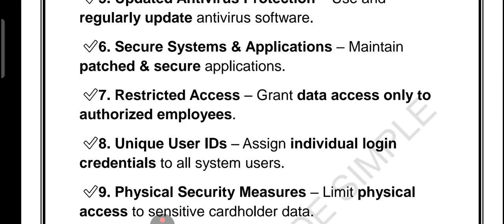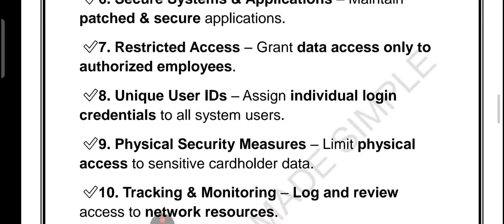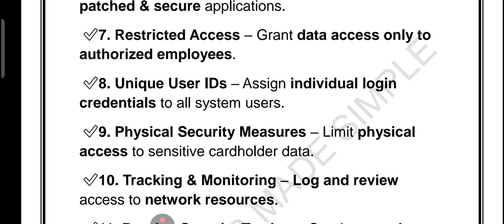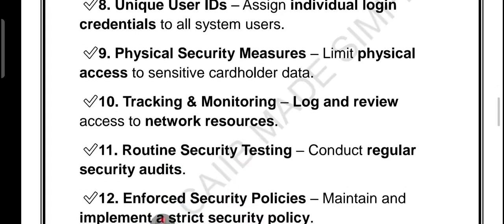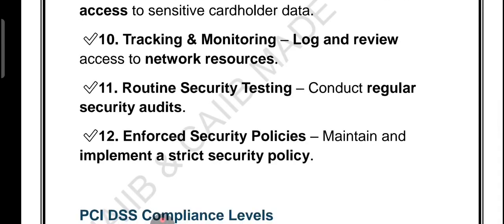Restricted access, like only authorized employees can access the sensitive data. Unique user ID, which means each system user gets an individual credential. Physical security, limit physical access. And finally enforce the security policy, which means make sure that everyone follows the strict rules. So continuous monitoring plus a strong security policy, these are the foundation.